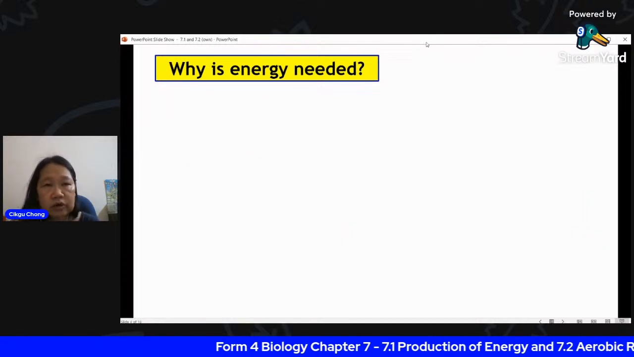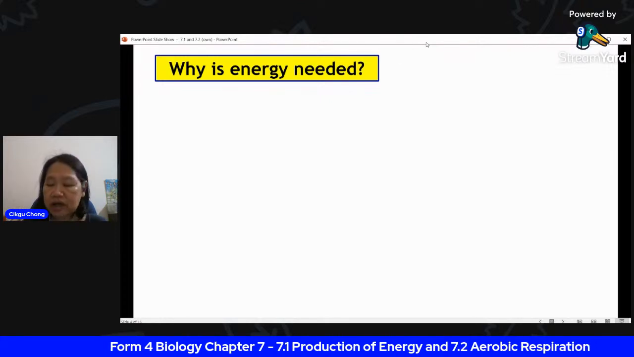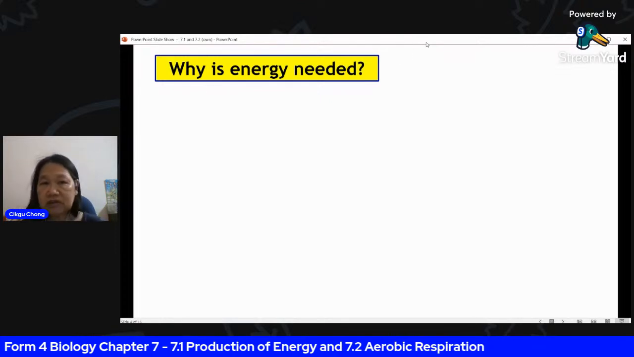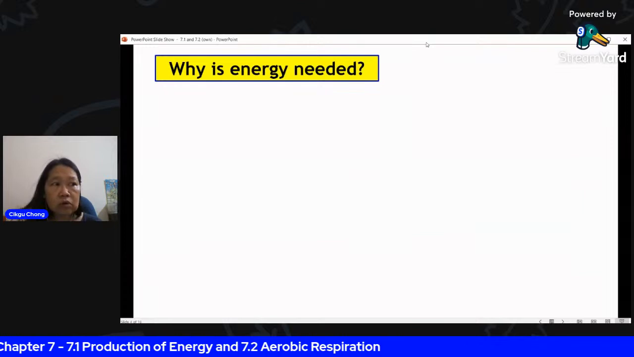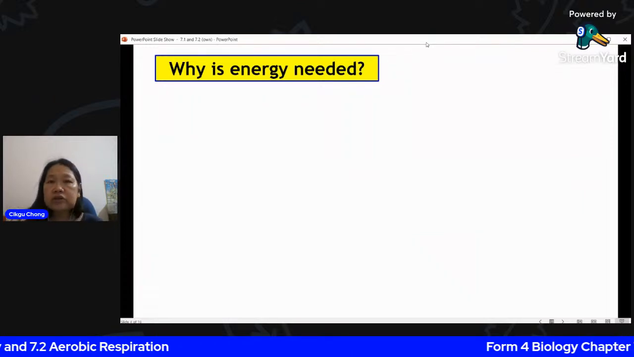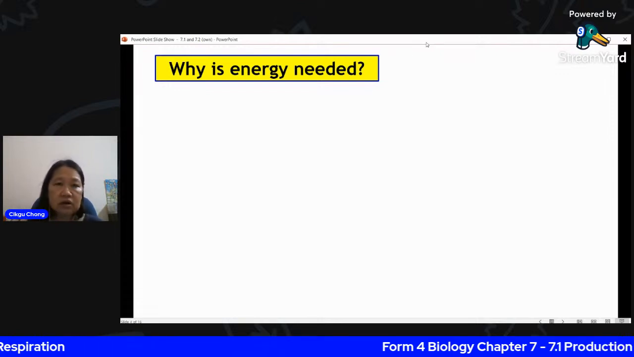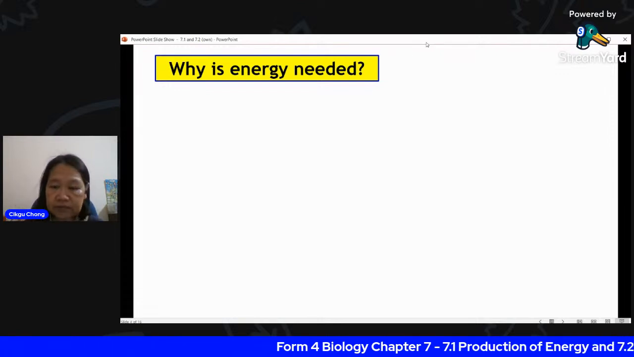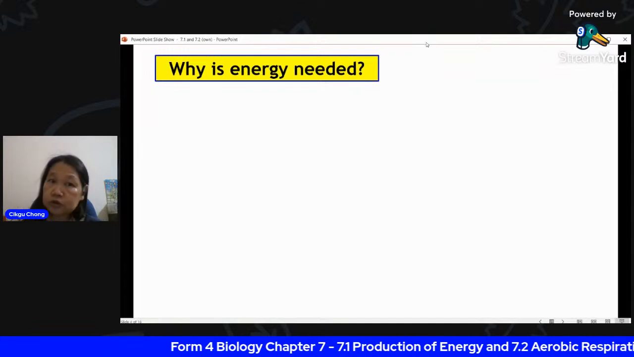Why do we need the energy? Or where do we use the energy? Okay, so very many reasons. Every day, in your whole day, you require energy. You need to walk. You need to contract your muscles. You have to do a lot of activity. Some things you can see, some things you cannot see.